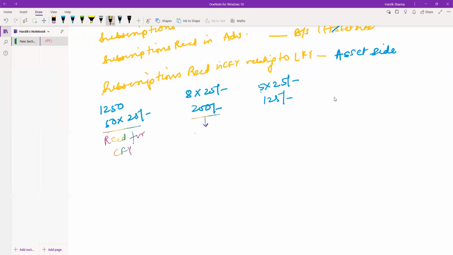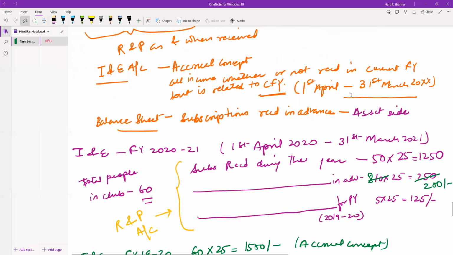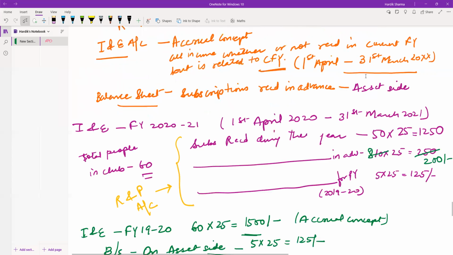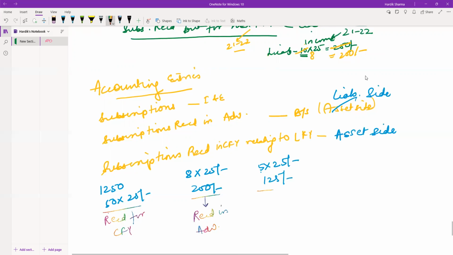This is received in advance. And this 200 is received in advance, correct. And what is this? This is received in the current financial year pertaining to the last financial year.